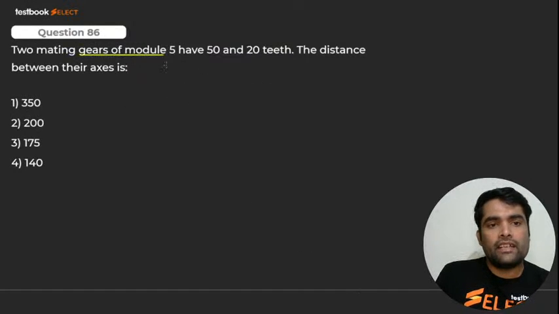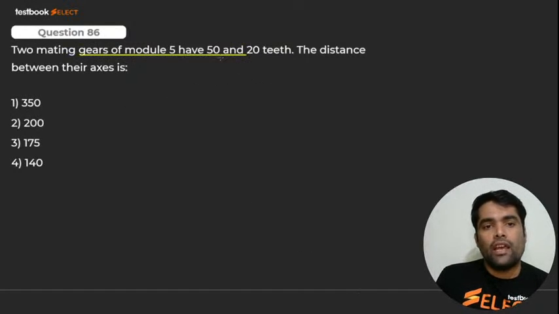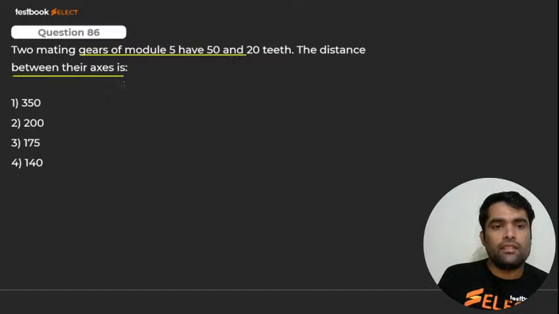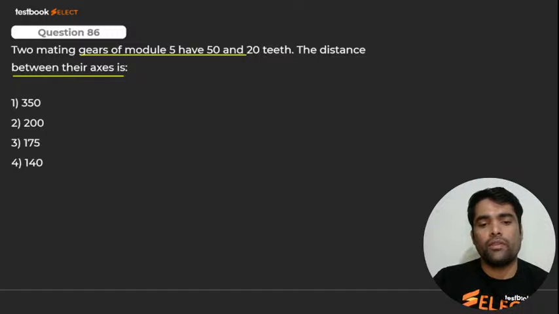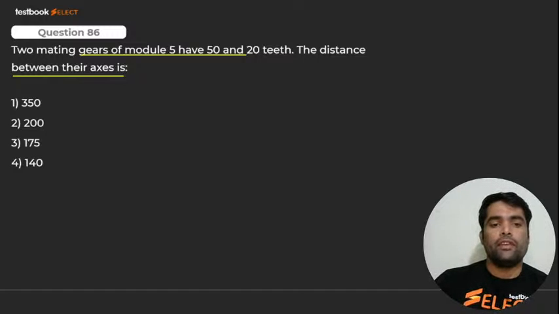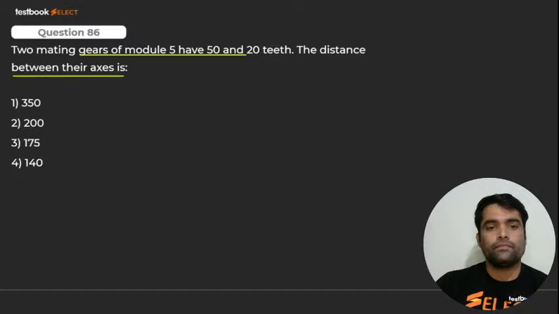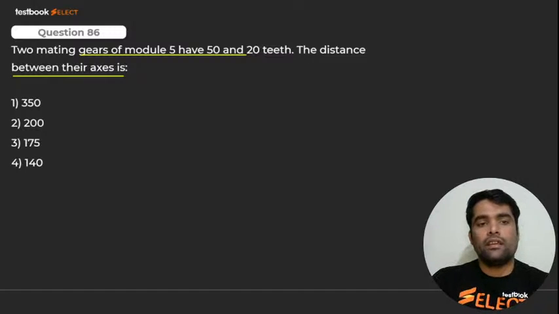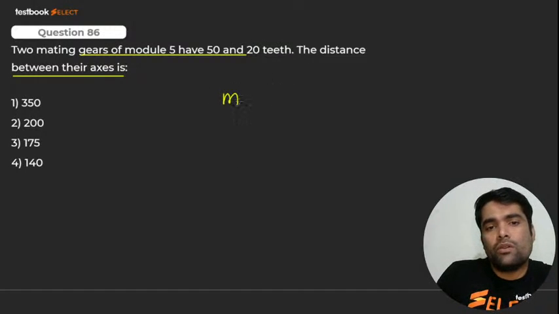The mating gears of module M have 50 and 20 teeth. The distance between their axes will be. What will the distance between their axes be, child? Please tell me. You should know the relationship between the module and radius. Yes or no, child? What will the distance be? Yes, D is M times what? M is equal to what, child?